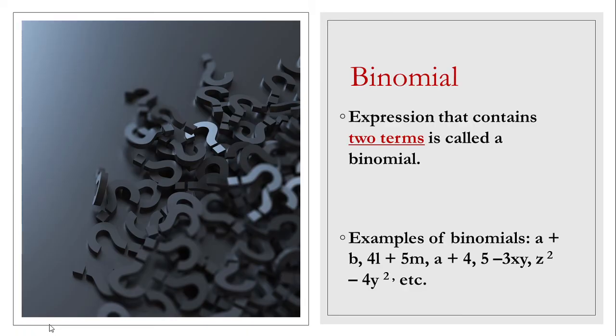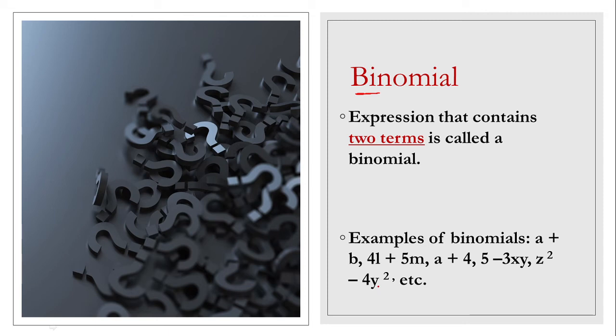Then the second one is binomial. Bi means two. Whenever any expression is going to contain two terms, that will be termed as a binomial. Here we can take simply a plus b, 4l plus 5m, a plus 4, 5 minus 3xy, z square minus 4y square.